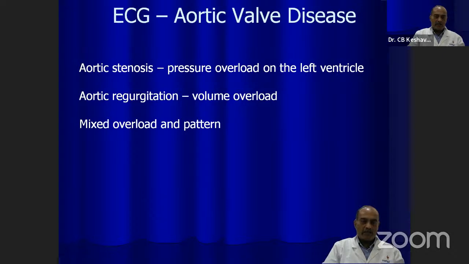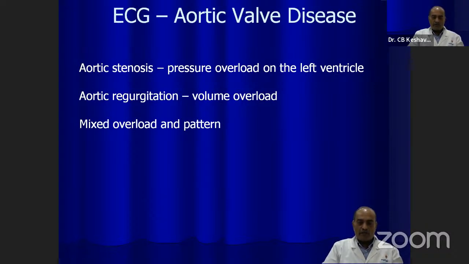And aortic regurgitation produces volume overload. These two conditions are usually mixed, and they produce a mixed overload with both pressure and volume overload pattern. In course of time, the stenotic valve degenerates and develops various degrees of regurgitation. If the patient's disease course is complicated by infective endocarditis, that can sometimes produce moderate to severe regurgitation. So there is a mixed overload pattern.